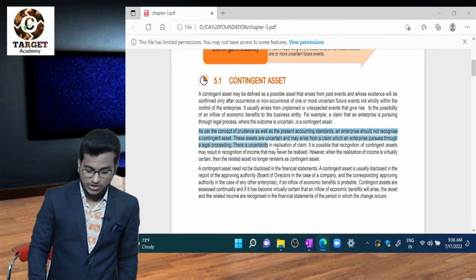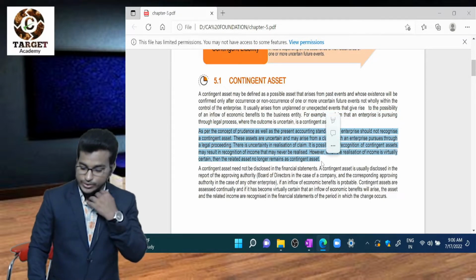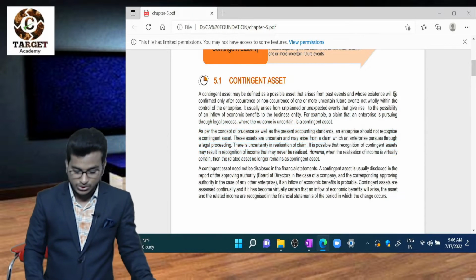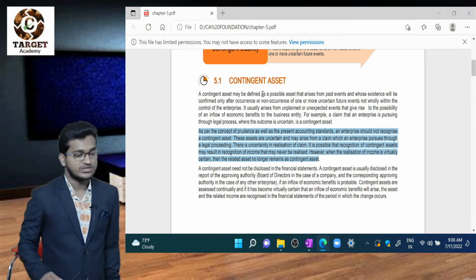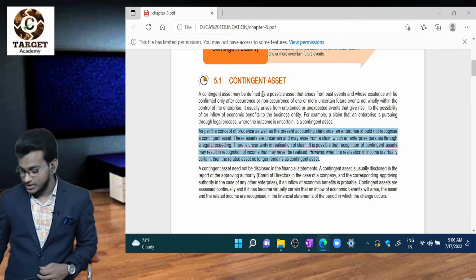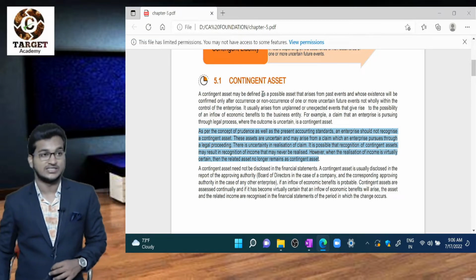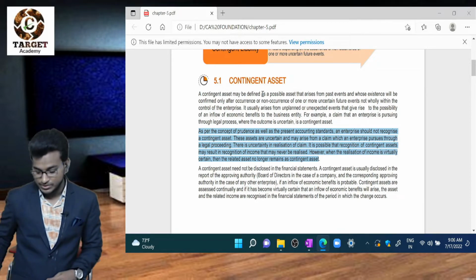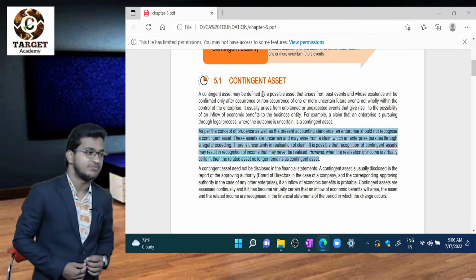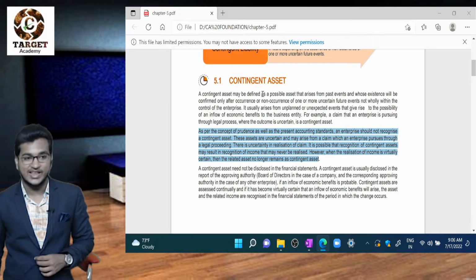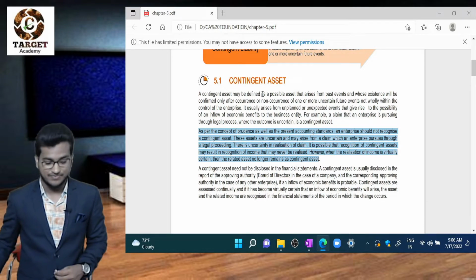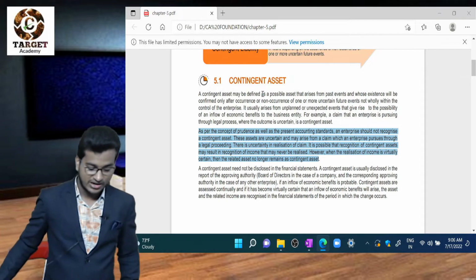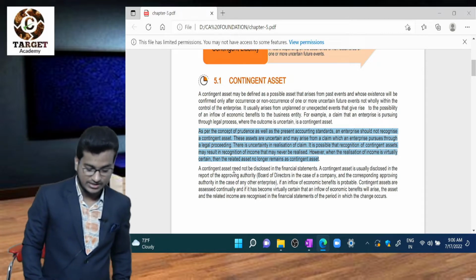As per the concept of prudence as well as present accounting standards, an enterprise should not recognize a contingent asset. You would have learned the prudence concept. The prudence concept says, don't recognize any expected incomes, but you can recognize your expected losses. So we should not recognize any contingent asset.